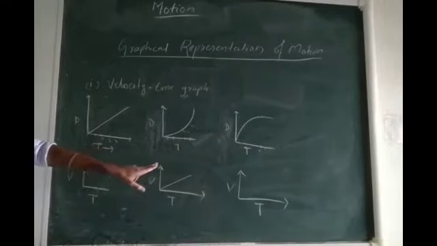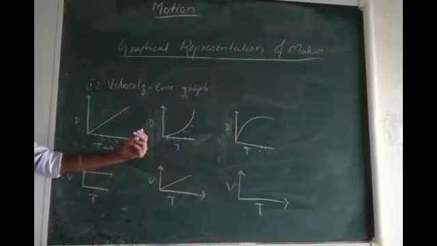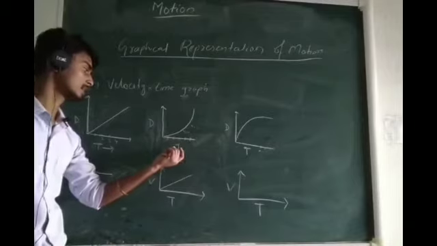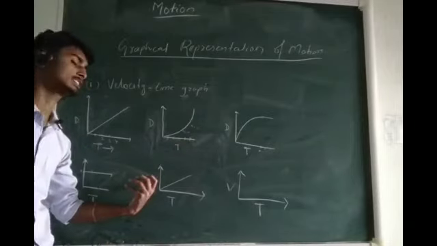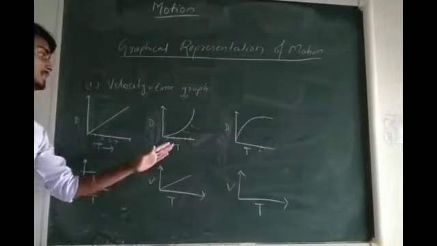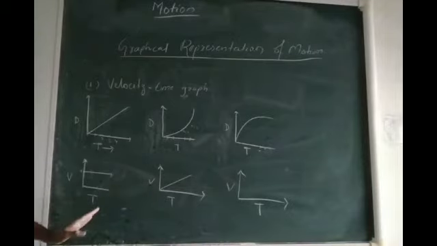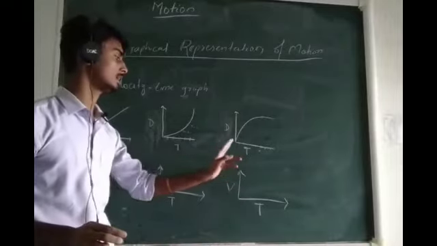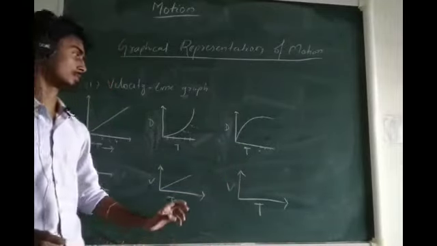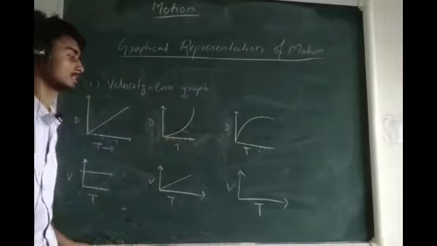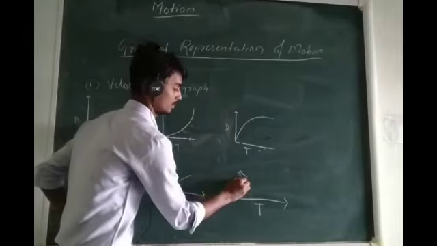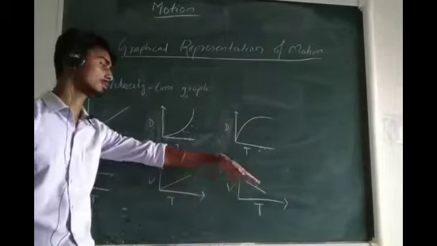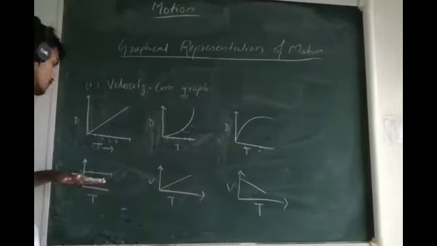right? You can see that the speed goes on increasing. If the distance covered goes on increasing per unit second gradually, it just means that its speed is increasing. So if its speed is increasing, we can represent it like this. Similarly, if we represent the graph where the speed is decreasing in a velocity time graph, it will be like this, right? It will be going downward, and it will be a straight line.